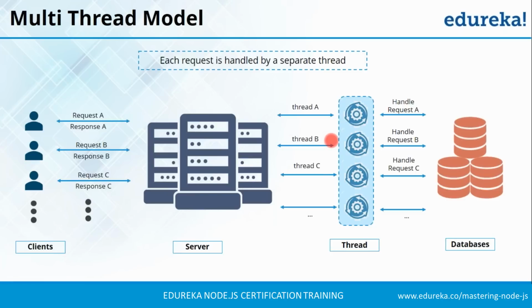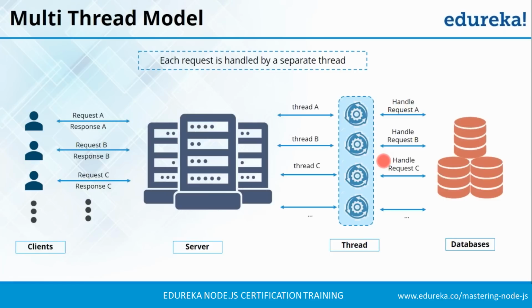Now the threads present in the thread pool are in limited number based on the resources. If you look closely, you will find a limitation over here. Suppose we have millions of requests coming in per second, and as the threads present in this thread pool are in limited number, there will be a situation when all the threads are exhausted from the thread pool. In that situation, a new incoming request has to wait until a thread processes the last request and returns back the result. So this is a situation of scalability which could be resolved by adding more resources and creating more threads inside the thread pool. But this is a costly solution, guys. We have an easier way of doing that using single thread model.